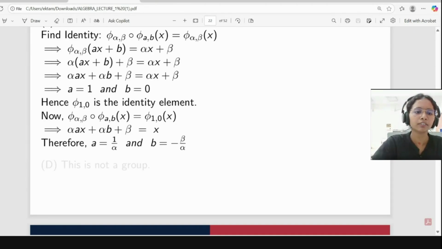So it will come alpha a x plus alpha b plus beta, equal to x only. Why is it x? Because we have taken phi 1 0, which means 1 into x plus 0, so simply we can write x. Again we compare the coefficient of x and the constant. From comparing the coefficient of x, we get alpha a equal to 1. So a equals 1 by alpha and b equals minus beta by alpha.